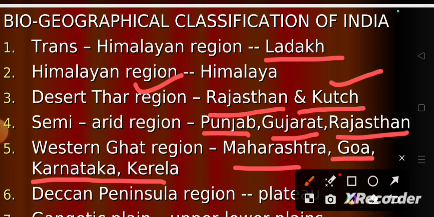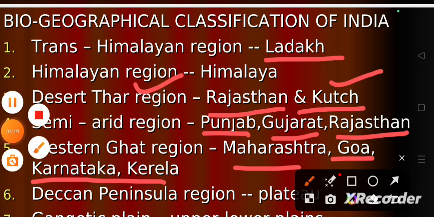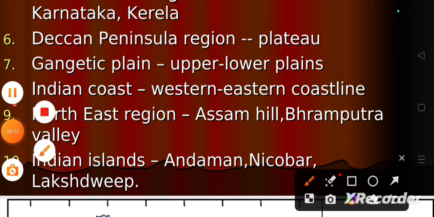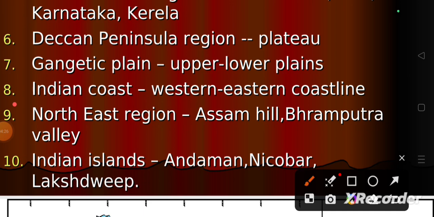The Deccan Peninsula region includes the Central Highlands, Chotanagpur Plateau, Eastern Highlands, Central Plateau, and the Deccan South. All these come under the Deccan Plateau. And the Gangetic Plains have two provinces, the upper and lower Gangetic Plains.